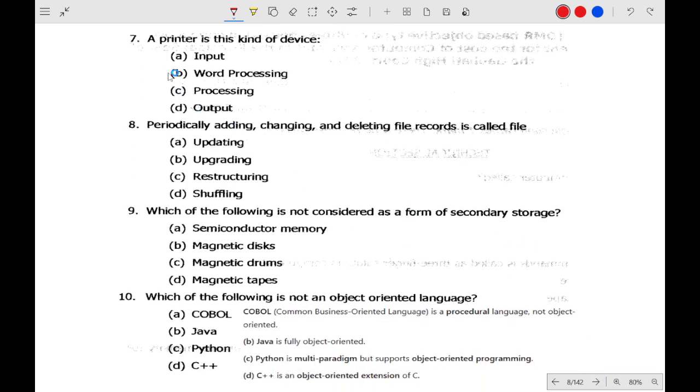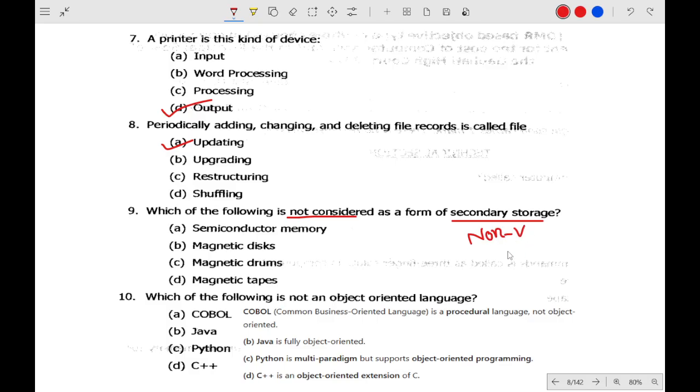What is a printer? Printer is an output device. Periodically updating, changing and deleting file records is called updating. Which of the following is not considered a secondary storage? Secondary storage is non-volatile.